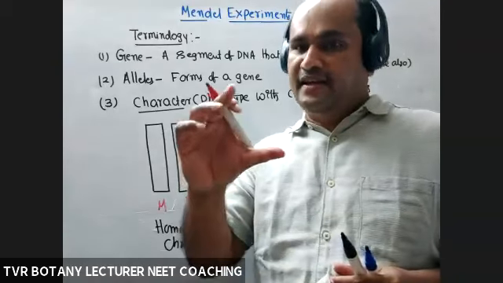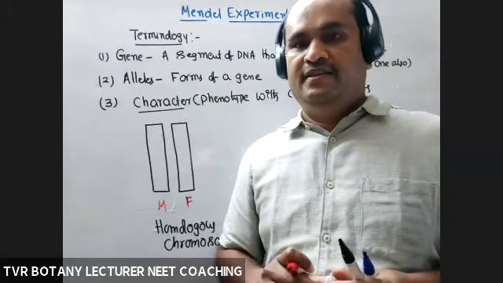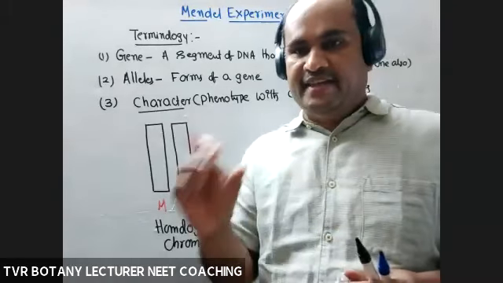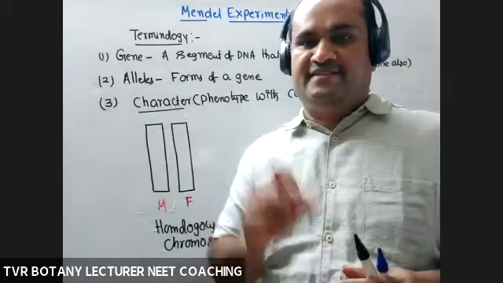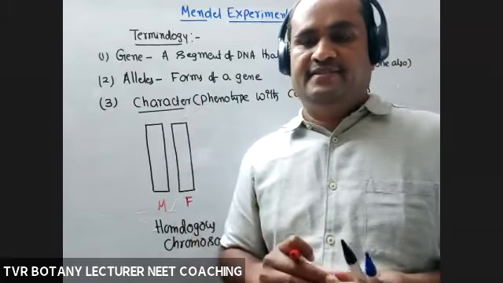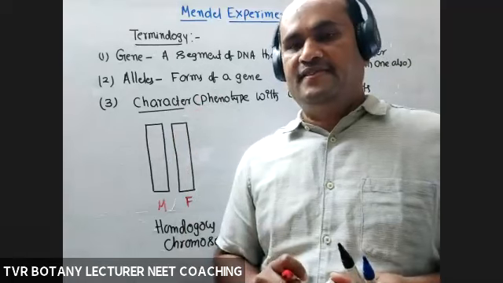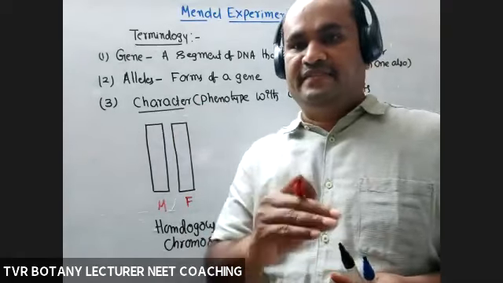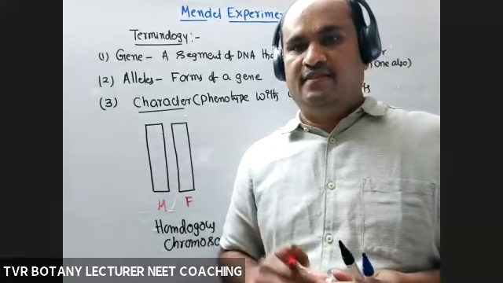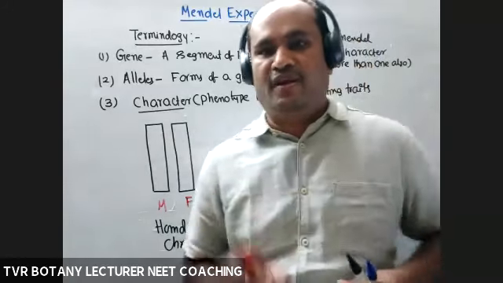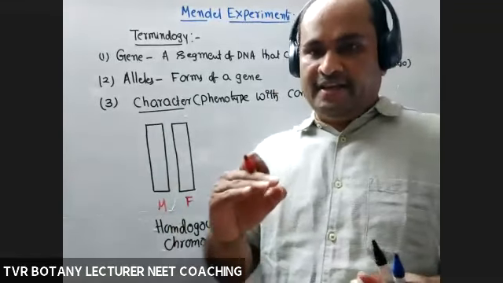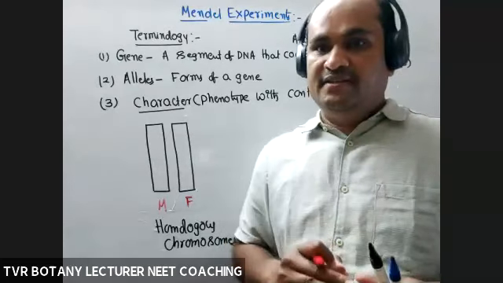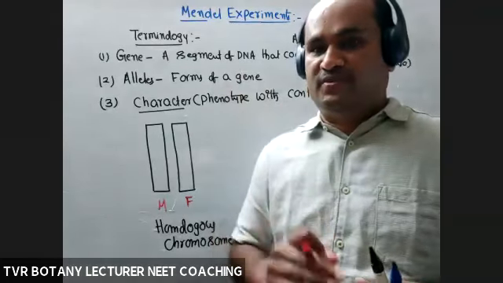For example, here I'm taking length. What about the length? 7 inches, 7 inches. 8 inches, 8 inches. 9 inches, 9 inches. 10 inches, 10 inches. So generally, the pairing is possible between those sizes only. 7, 7, one homologous pair. That is a dummy example to understand the concept. Any student wearing number 7, number 8, number 10, number 11, that is a heterologous chromosome.